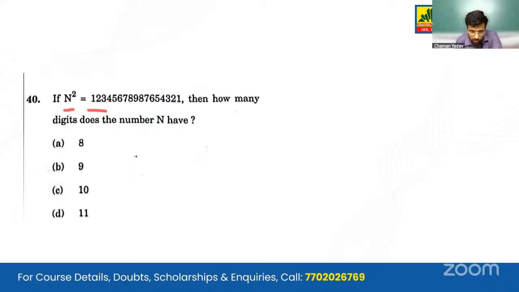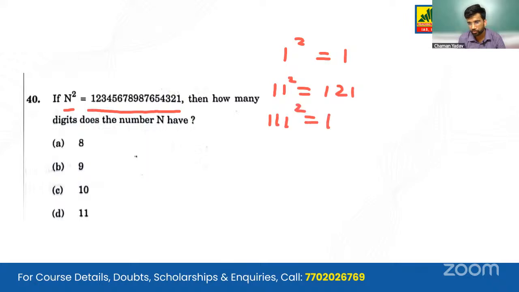If n square equals this huge number, then how many digits does the number n have? Simple square numbers का concept है. So 1 का square comes out to be 1. 11 का square comes out to be 121. 111 का square comes out to be 12321. So 3 ones are here, 3 is here.